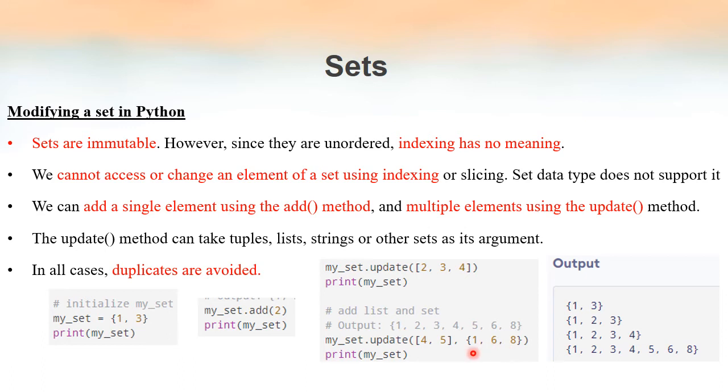And 1, 6, 8 is enclosed in a pair of curly brackets, that means it's a set. By using the update method we are inserting them, but 1 and 4 are already inside the set named mySet, so the elements 1 and 4 will not get inserted again. Only the remaining elements 5, 6 and 8 will be inserted.